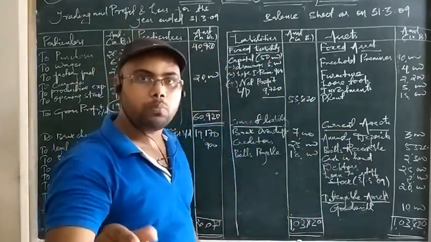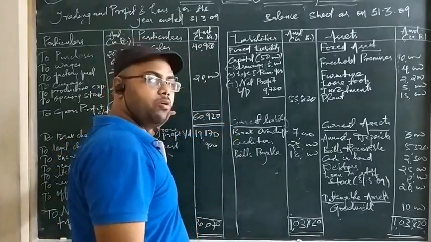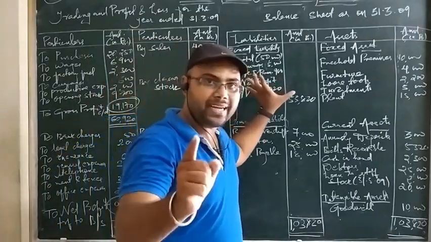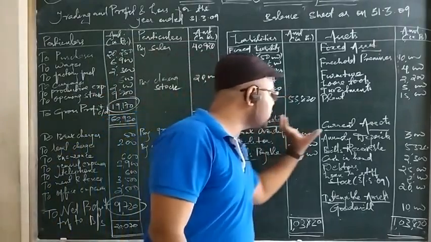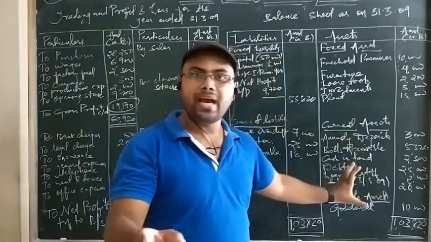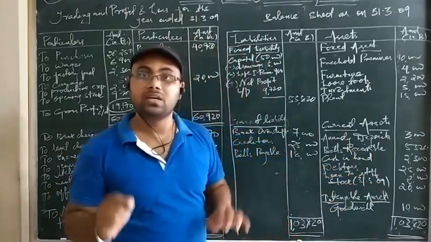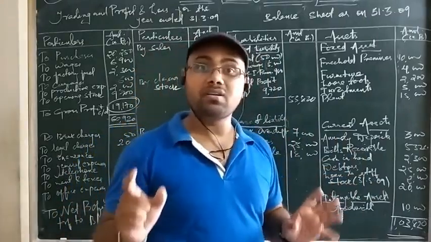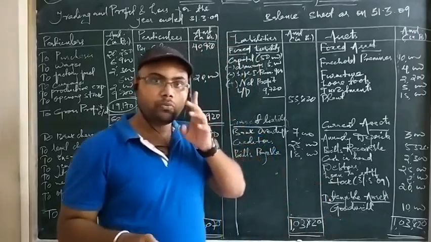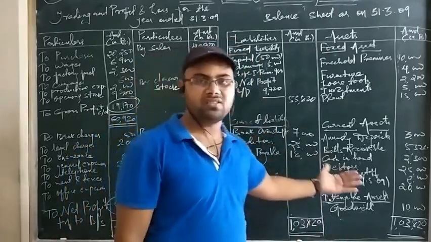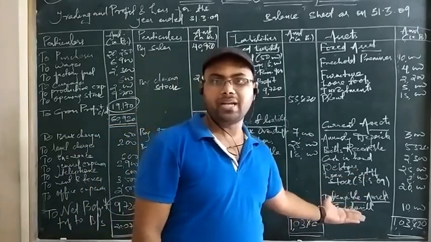Imagine if you don't put closing stock on the credit side of the trading account, it will never increase the profit and increase the capital. Okay, getting it? And if you don't put the closing stock even on the current asset side, then it is called an error of omission, as you have studied in your first syllabus. It is called an error of omission, complete omission. That means if you forget to post the item completely in the financial statement, your balance sheet will tell you.